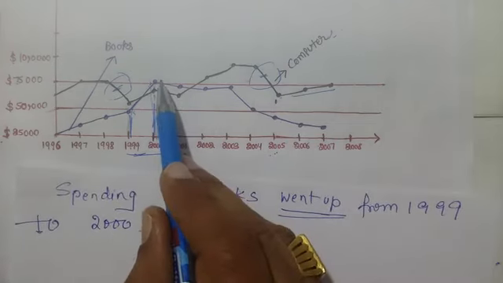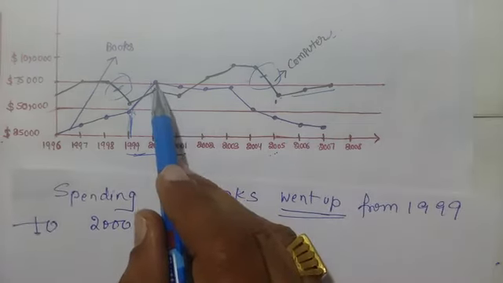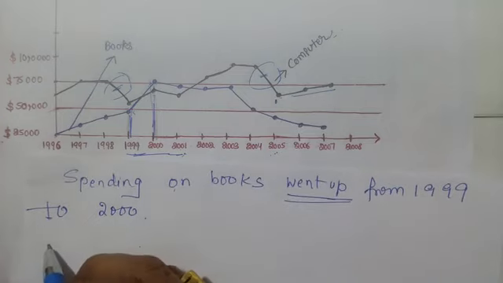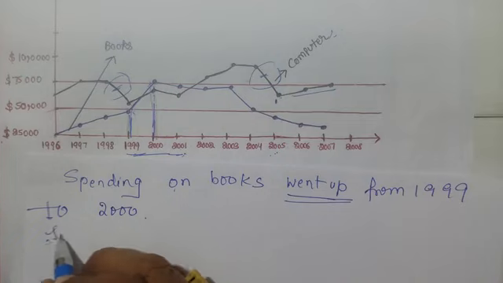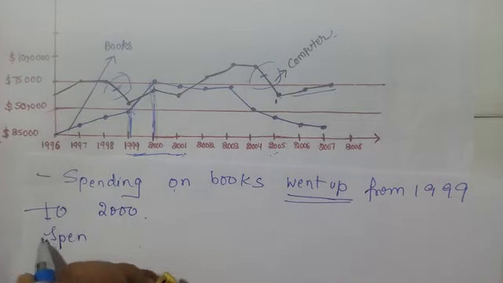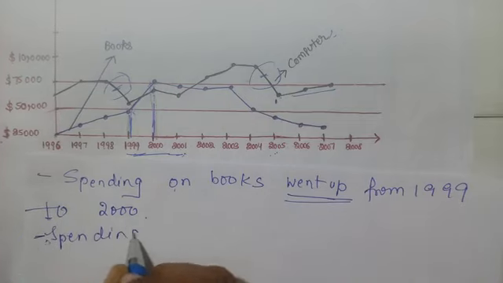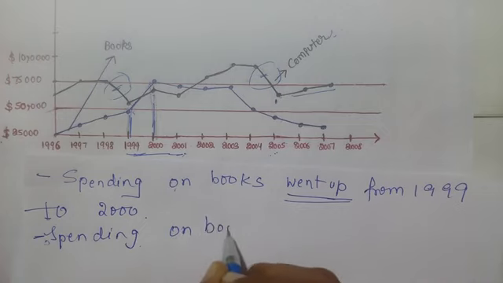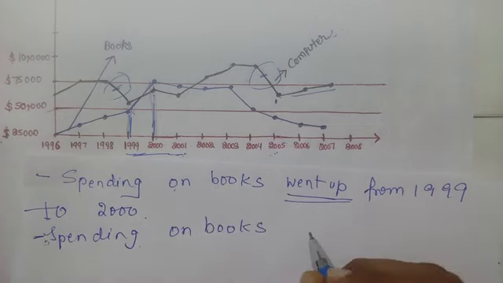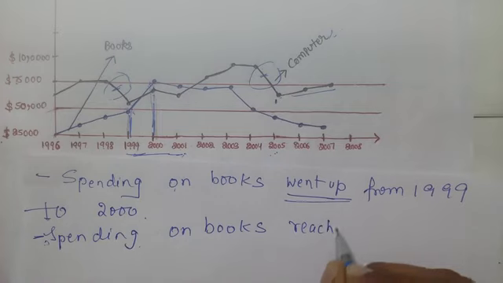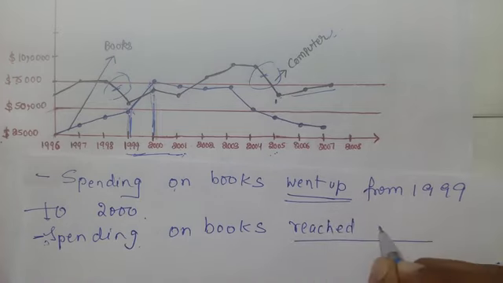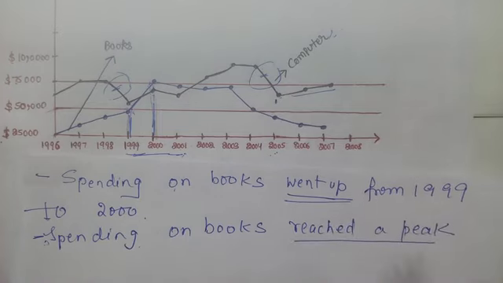Why am I going to write 2000? Because it's the peak situation. So how to write the peak situation? Let's take the 2000 line. Again, spending on books reached a peak in 2000.